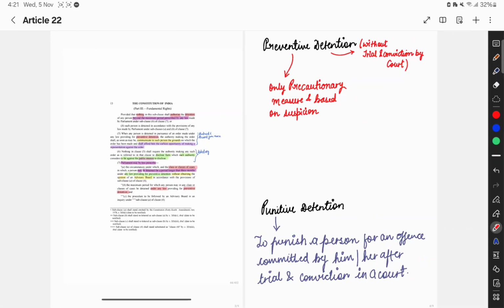For the understanding of this, we need to understand what the word detention means. Detention means that whenever you violate any law or do anything against the laws, in that case you get under either police custody or judicial custody. So there are two types of detention: punitive detention and preventive detention.